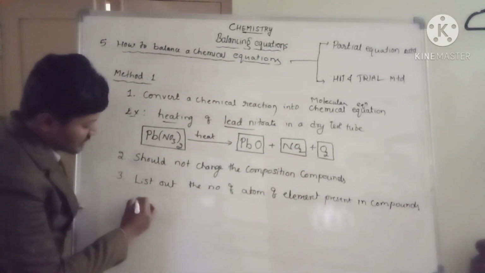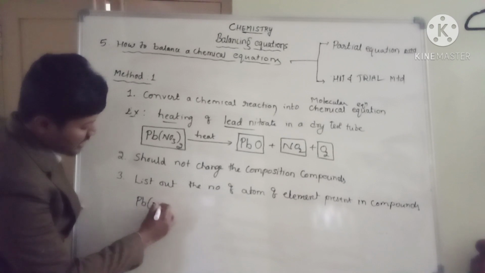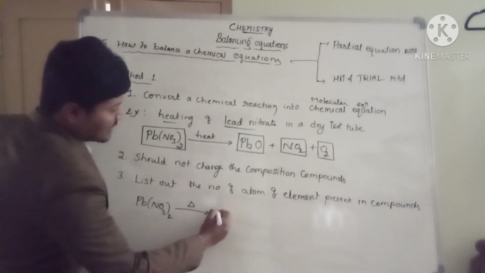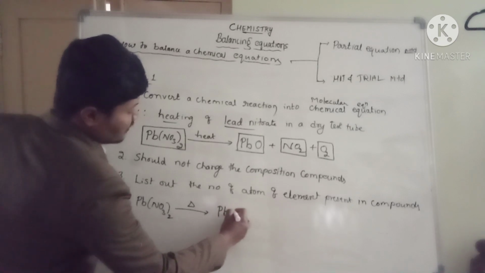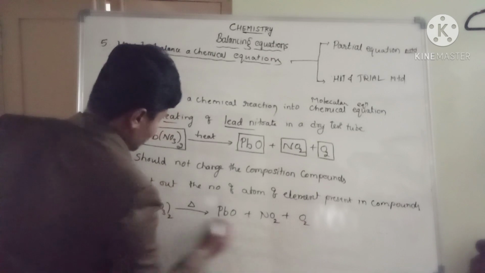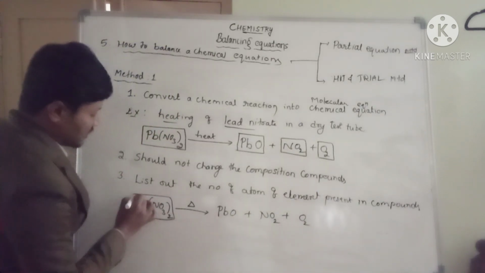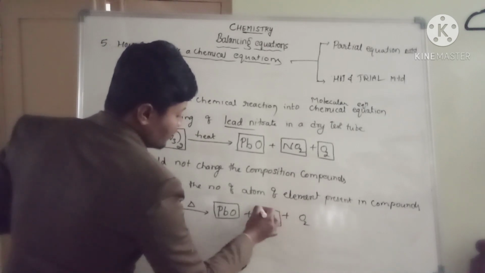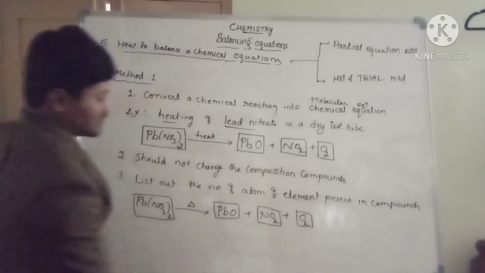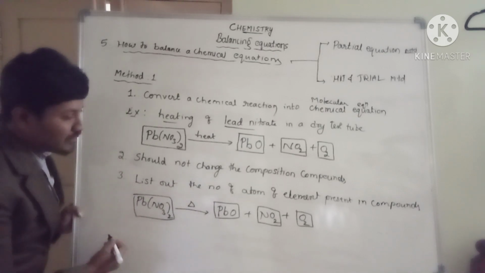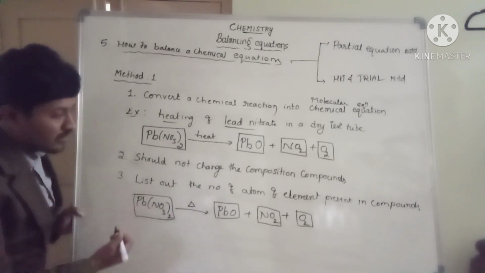Now write down the equation. PbNO3 twice on heating. Heat can also be represented by the delta. PbO plus NO2 plus O2. I just made a box that avoids confusion. Now third one: list out the number of atoms present in the compound.